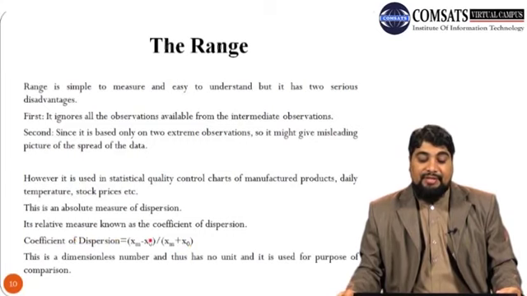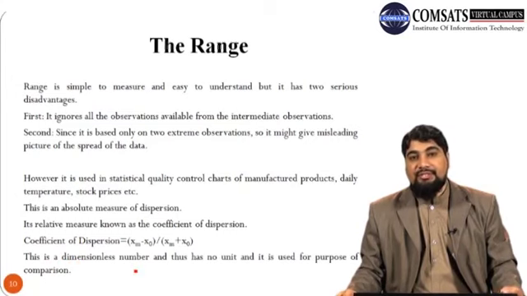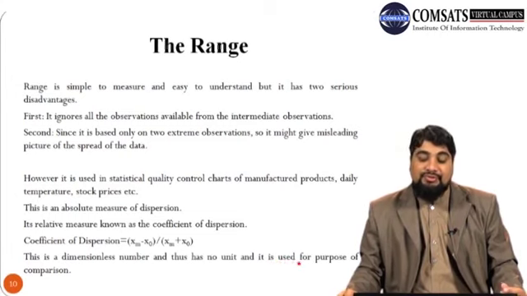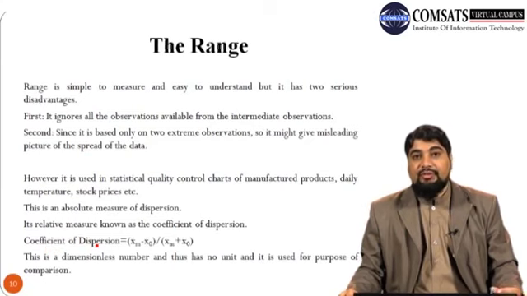Note that since it is a ratio, it is a dimensionless number. Dimensionless means it has no unit. And it is used for the purpose of comparison of two or more data sets. We can compare two or more data sets on the basis of their coefficient of dispersion.